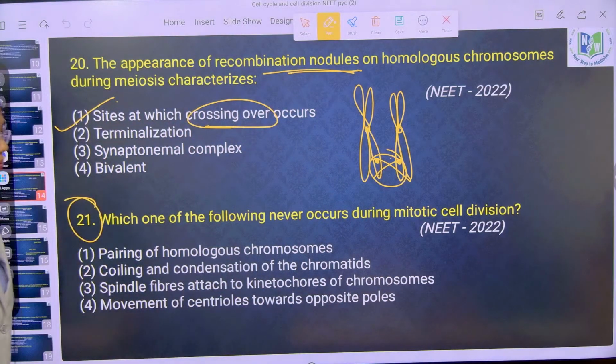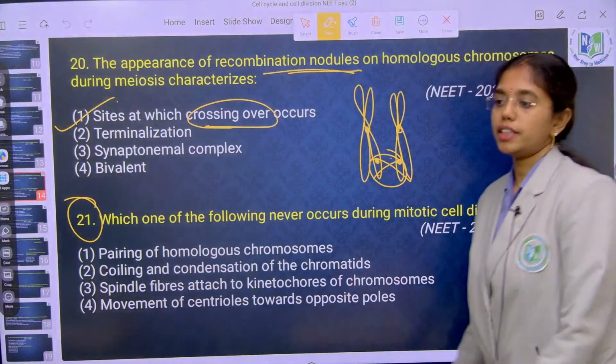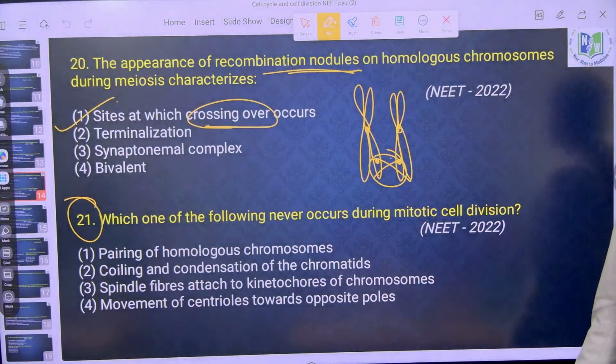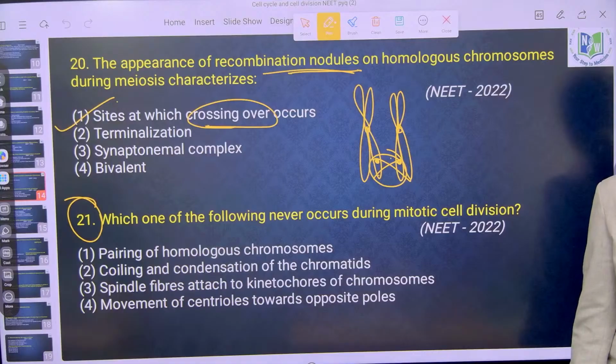Next, this question. Which of the following never occurs during mitotic cell division? Simple, easy to answer. What is the right answer? First one.